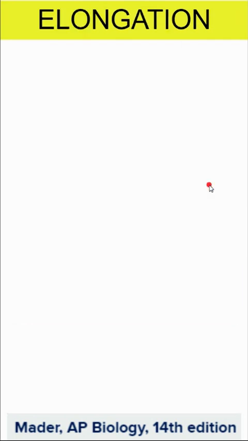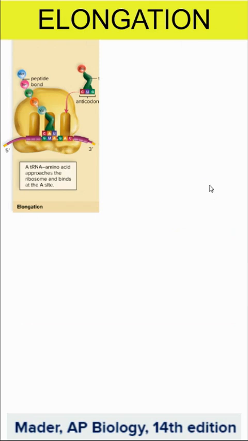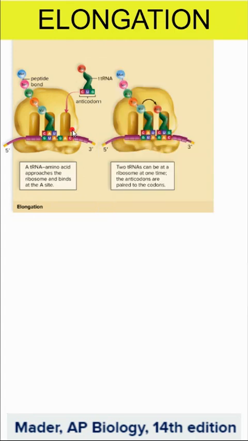Elongation is basically what it sounds like. We're going to assemble the polypeptide chain, one amino acid at a time. So 2 transfer RNAs can hook on to the ribosome at any given time.